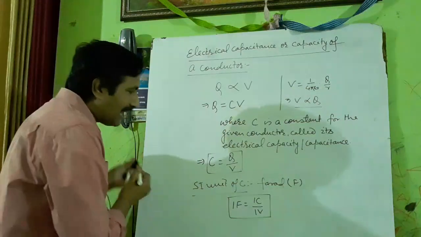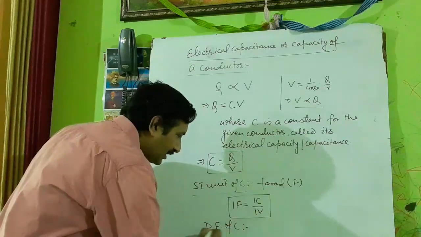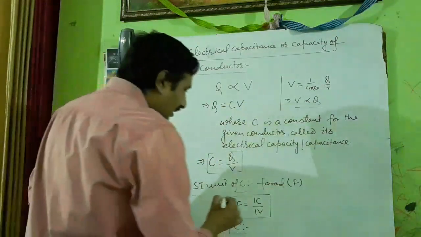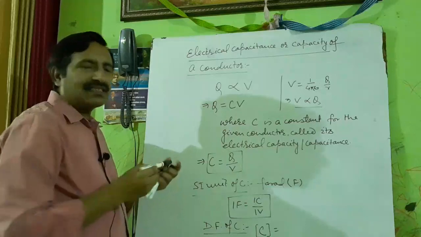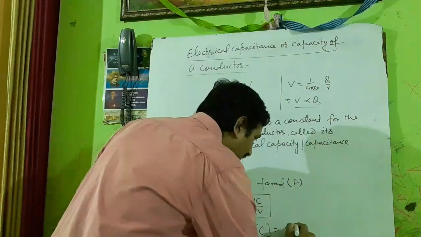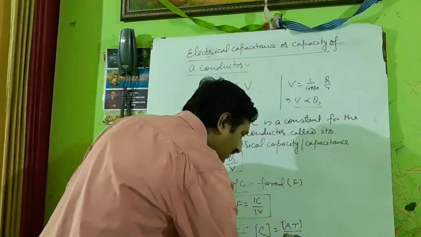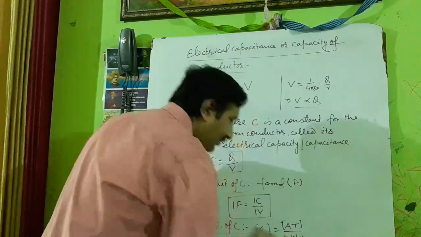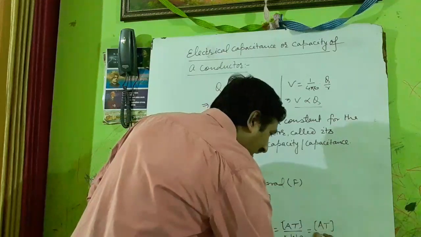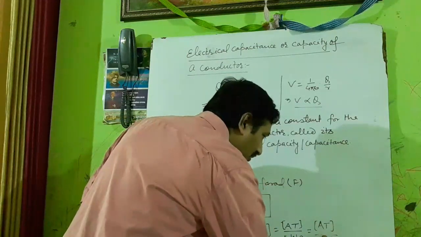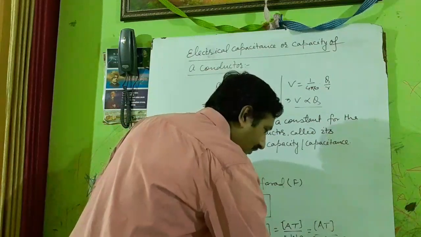Now dimensional formula of C. You see how can you write the dimensional formula? So dimensional formula of C is equal to dimensional formula of Q by dimensional formula of V. Q means charge, charge is AT. V means W by Q, so it is W is ML2T minus 2, by AT.